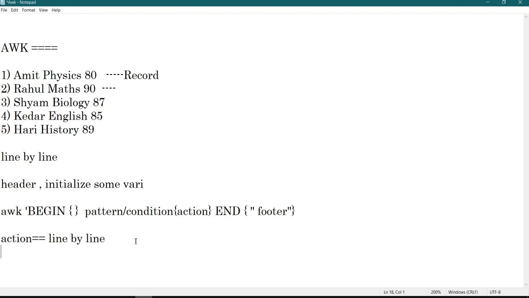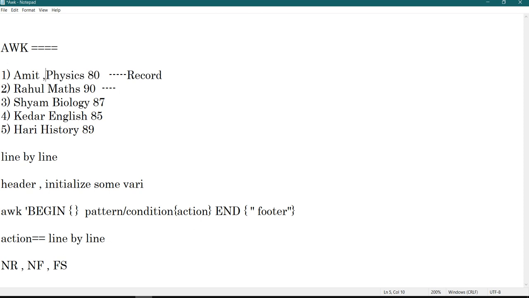Okay, then we have studied records, NR, number of records. So how many records do I have? 1, 2, 3, 4, 5 records in this. Then we have studied NF, number of fields. These are the fields: first, second, third, fourth, and then I told you about the field separator. The field separator is currently space. So all the fields in a record are separated by a field separator.